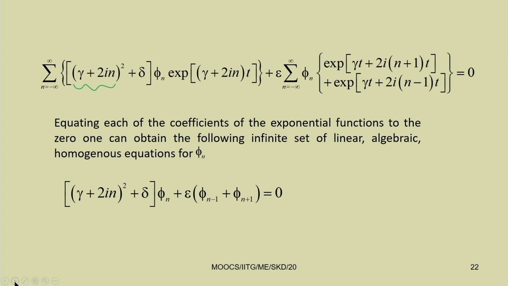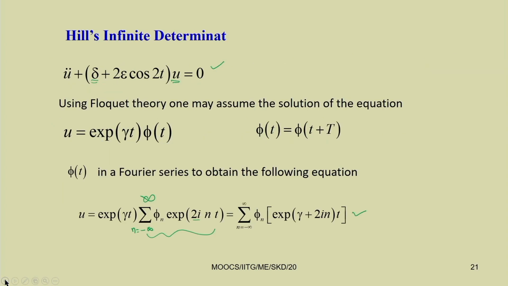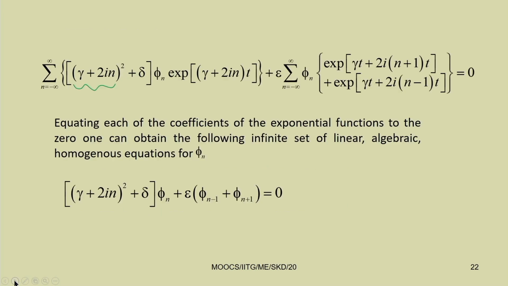Plus, for the other term, the other term is 2 epsilon cos 2 t into u. This cos 2 t you can write in exponential form, and then multiply that with u n.